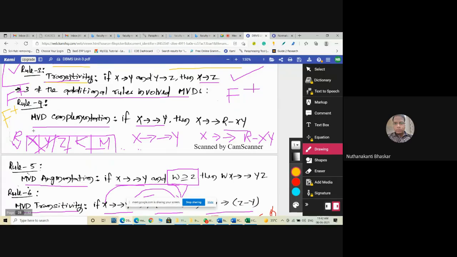The first one is MVD complementation. It means if you define a multi-valued functional dependency in your relation, that is X multi-determines Y, then you can write X multi-determines R minus XY. The R is nothing but the original relation that contains X, Y, Z, etc. attributes. If you identified X multi-determines Y, then directly we can write X multi-determines R minus XY. Clear?